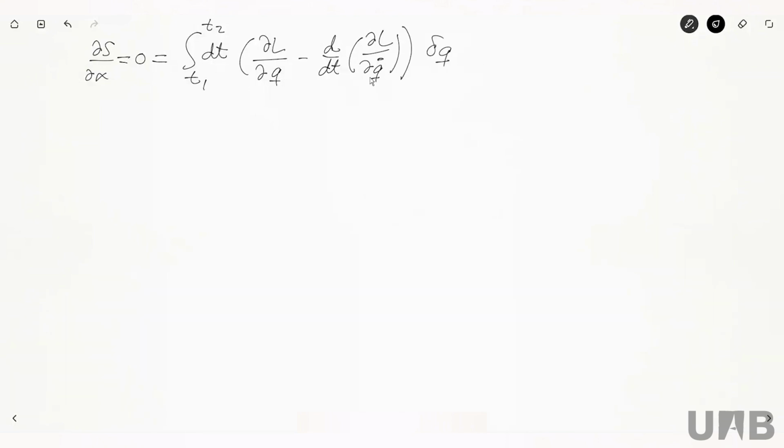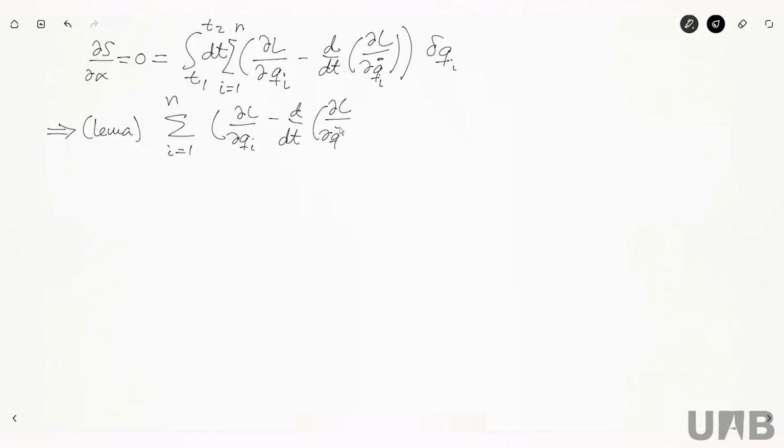If we have more than one generalized coordinate, then I have an i in each, and I have to sum over i from 1 to n. Now, according to the lemma that we already stated before, the sum from i equals 1 up to n of the derivative of L with respect to q_i minus the derivative with respect to t of the derivative of L with respect to q dot i, times delta q_i, is 0. So now it's the integrand which is 0.